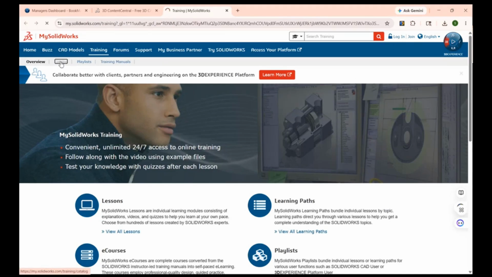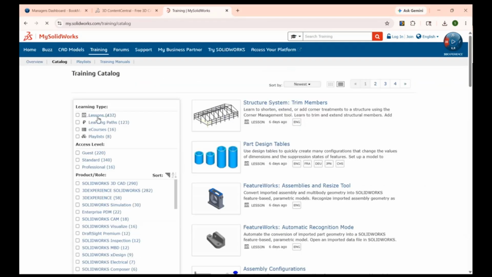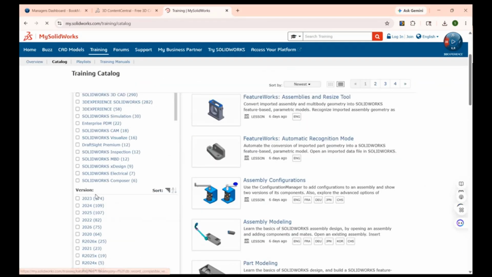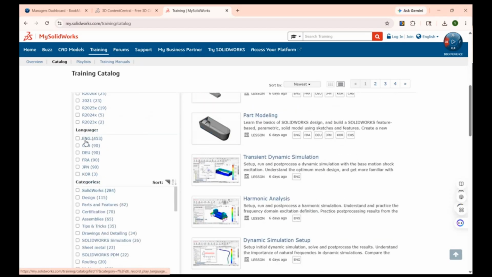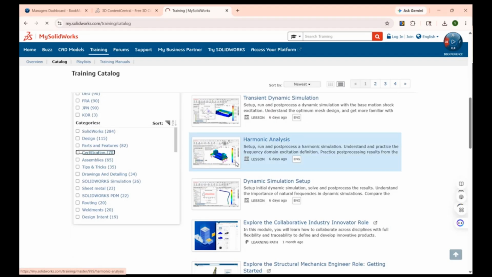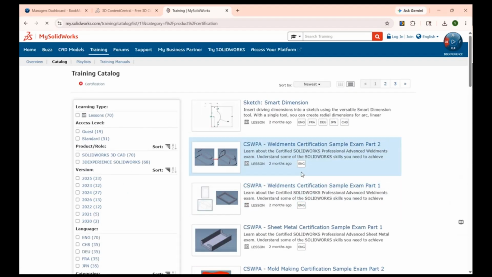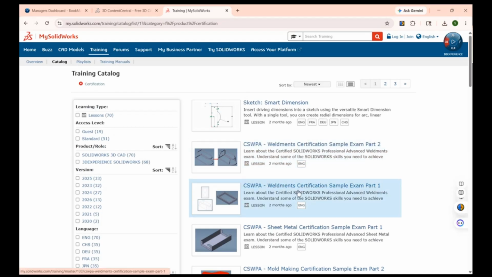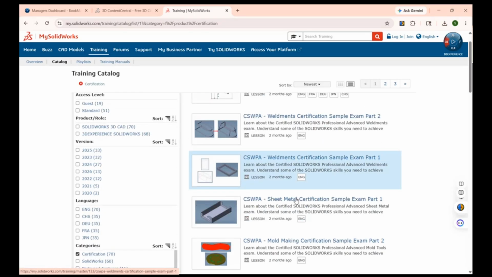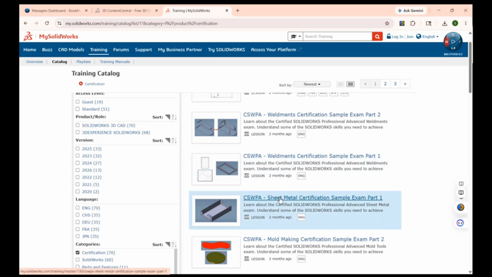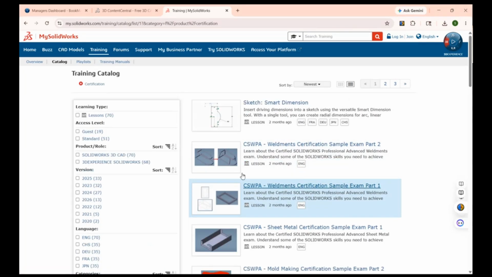So here it is, a catalog is there. You just go to the catalog. Here you can see the number of licenses, by the version, divided by the language. A few languages are mentioned, and certifications also. If you have a certification but you don't know how to clear it, right? For example, let me consider a weldments exam and a sheet metal exam. If I want to write the sheet metal exam here, there will be lessons for me. If I open this, I have a few recorded videos, and after completing the videos, we'll have a quiz. By that quiz, you can enhance your skills.